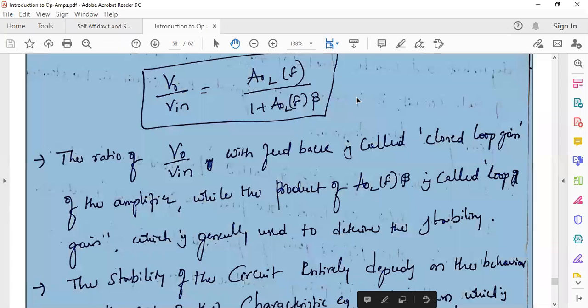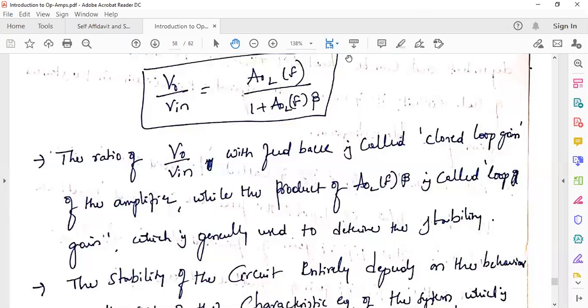How? We are taking the characteristic equation. What is the characteristic equation in the control system? Anyone?